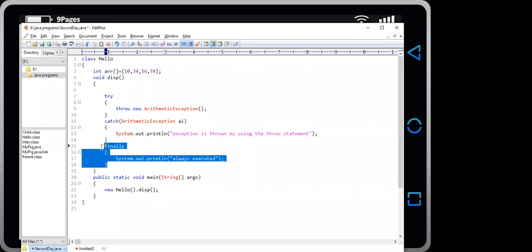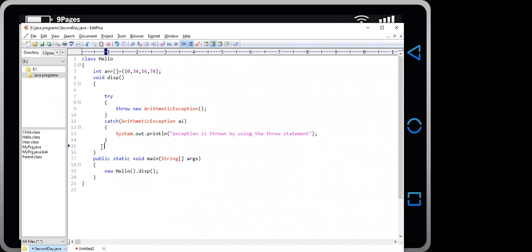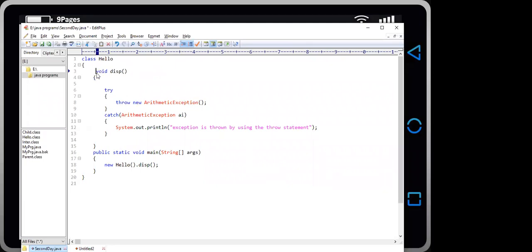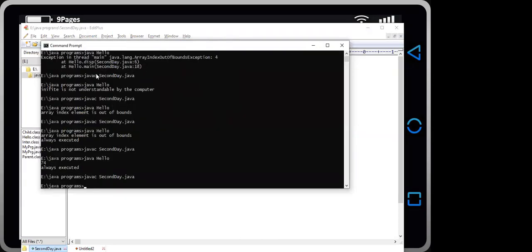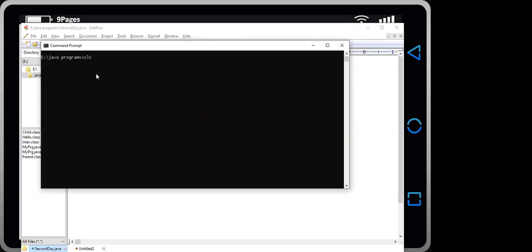You can use finally if you want to, but I'm just removing it, and there is no need to use the array, that's why I am also erasing the statements. Then if we compile the program, it gets compiled perfectly fine. And when we execute the class, we get the message: the exception is thrown by using the throw statement.